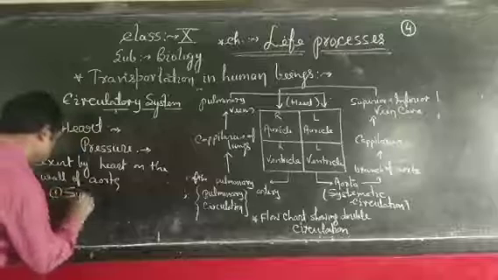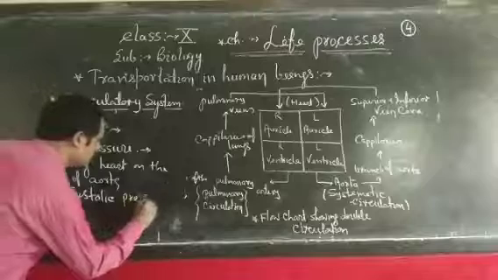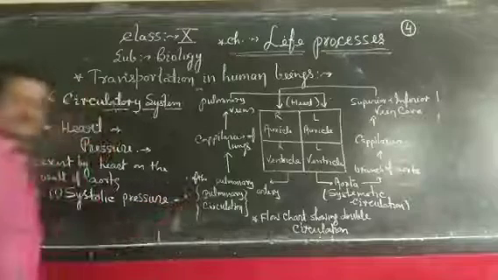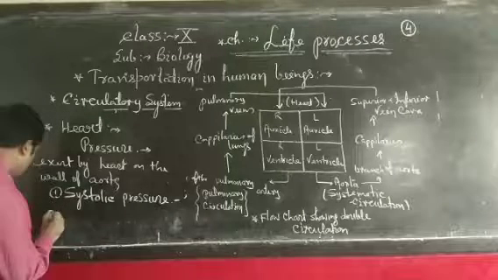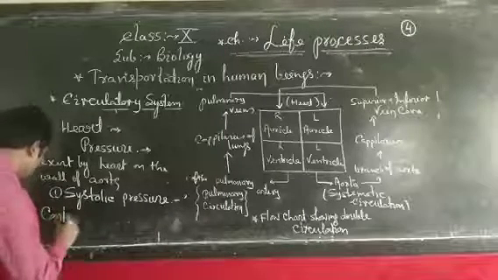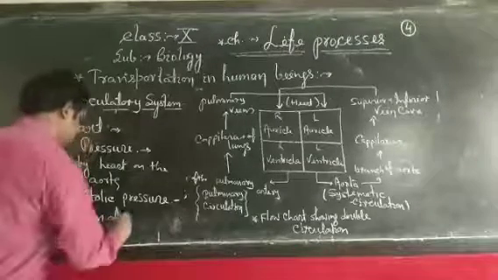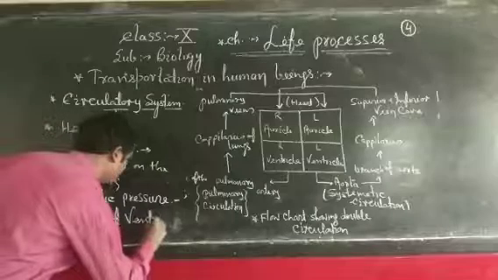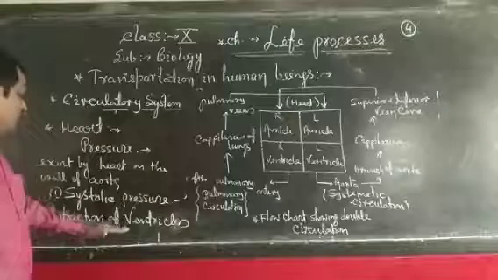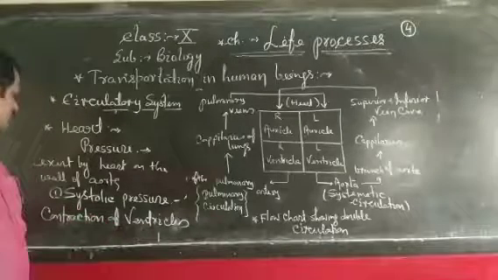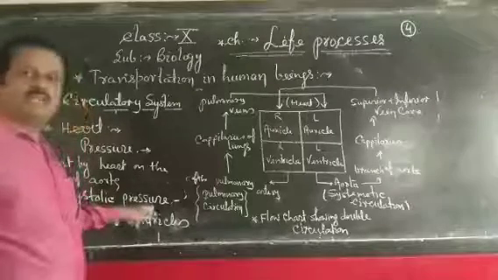First is called systolic pressure. What is systolic pressure? It is the pressure created by the contraction of ventricles. Due to contraction of ventricles, pressure is exerted on the ventricular structure.